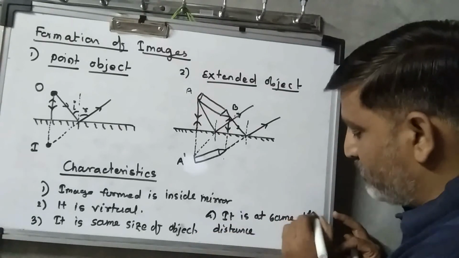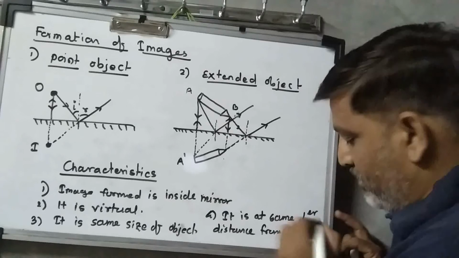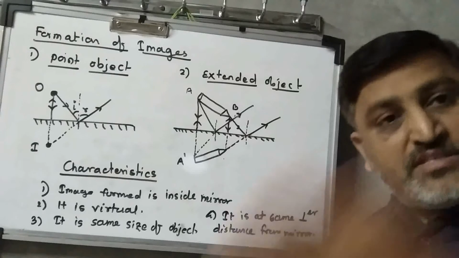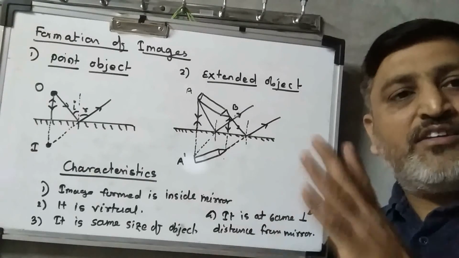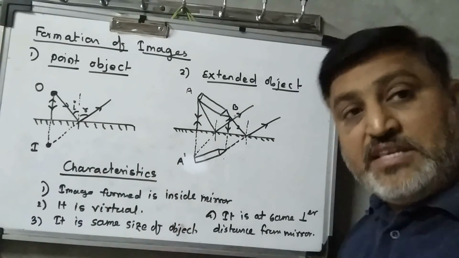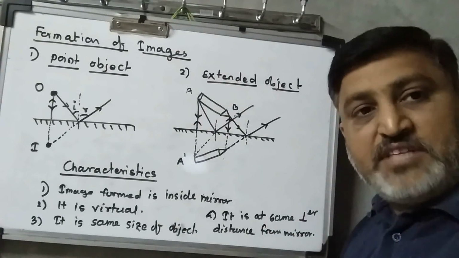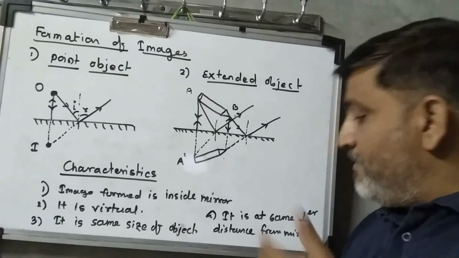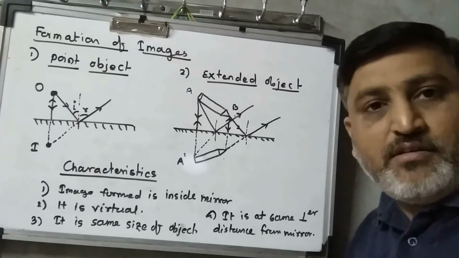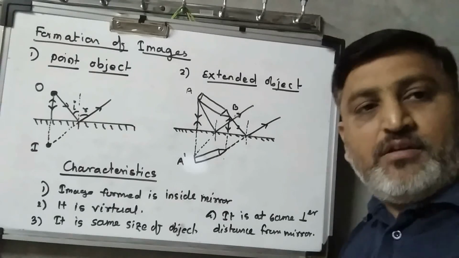And the fourth point is that it is at the same distance, or we can say perpendicular distance, from the mirror. If the object is in front of the mirror at 5 meters, then the image formed inside the mirror is also at 5 meters. Keep in mind, the characteristics are: the image formed is inside the mirror; second, it is virtual; third, it is of the same size and same height; and it is at the same perpendicular distance from the mirror. So these are the general characteristics of the image formed by the plane mirror.